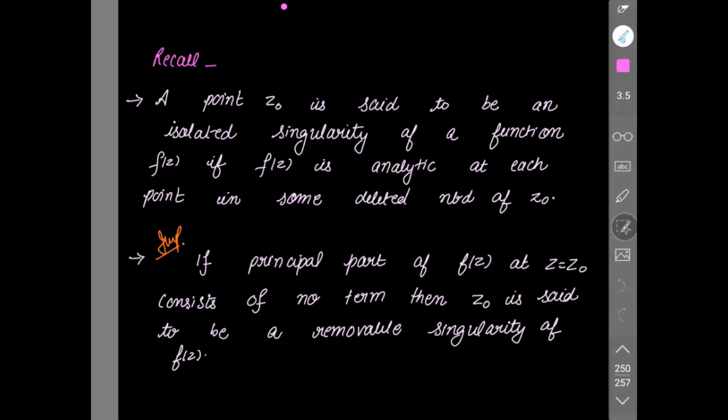If the principal part of f(z) at z equal to z0 consists of no term, then z0 is said to be a removable singularity of f(z). Now this is a definition of removable singularity in terms of the principal part of the function. So if its principal part doesn't contain any term, that means we are saying that z0 is your removable singularity, right?